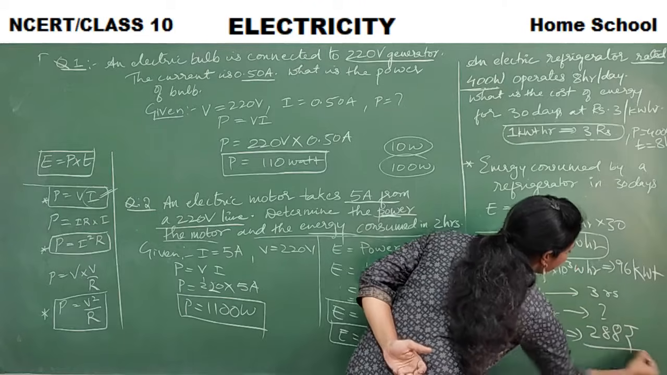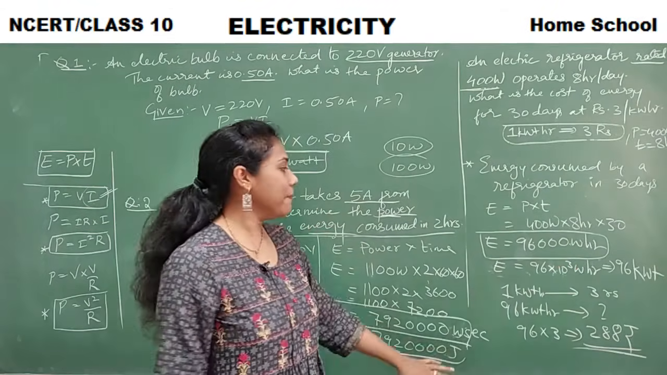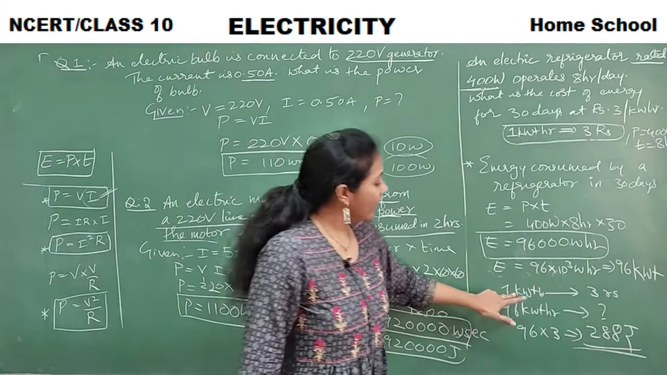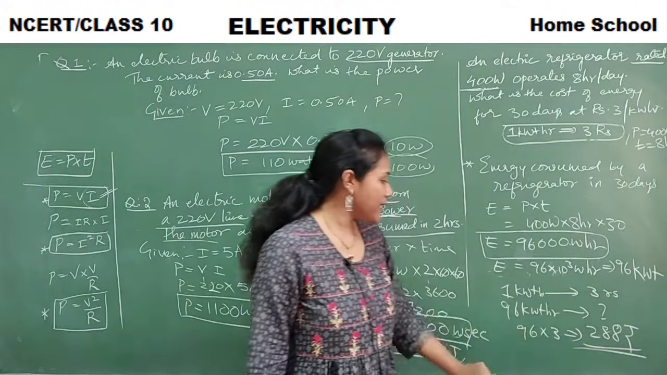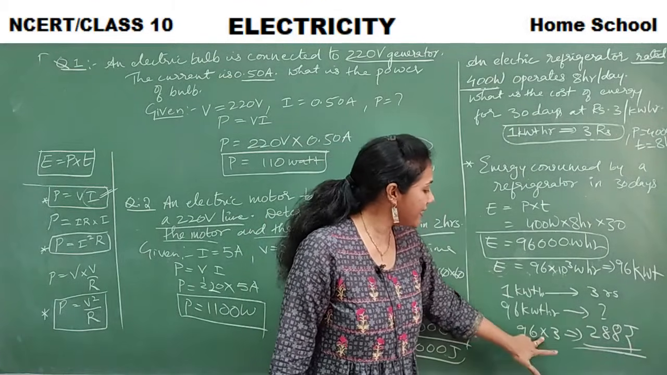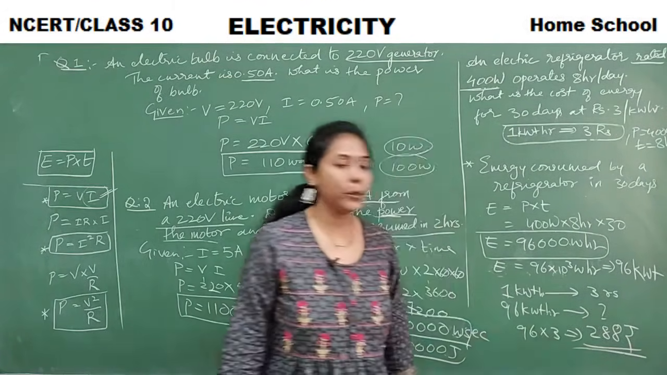288 rupees you will get. Right? So very simple. This much is the energy you got, 96 kilowatt hour. They said 1 kilowatt hour costs 3 rupees. So 96 kilowatt hour cost how much? It is 96 into 3, that is 288 rupees.